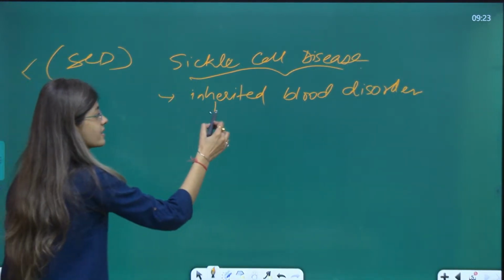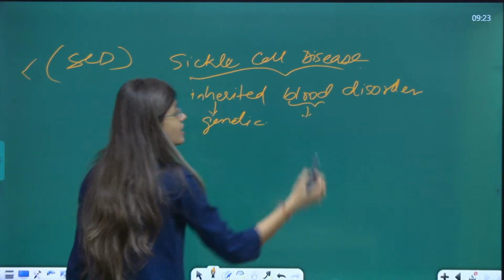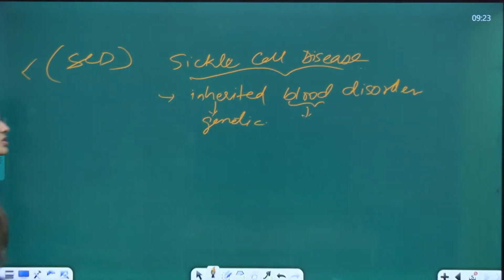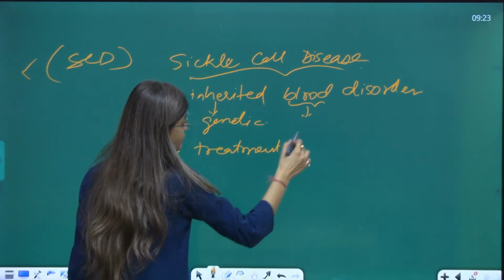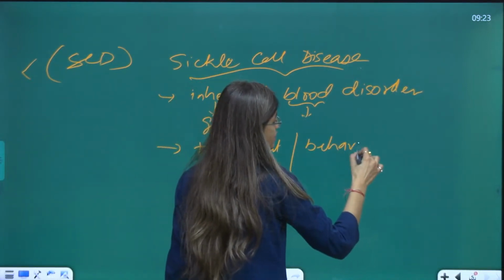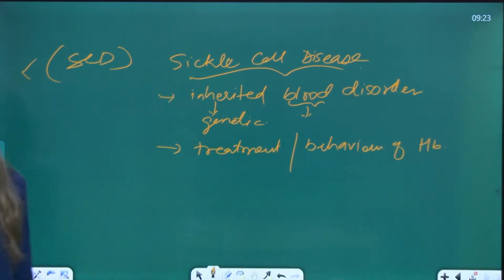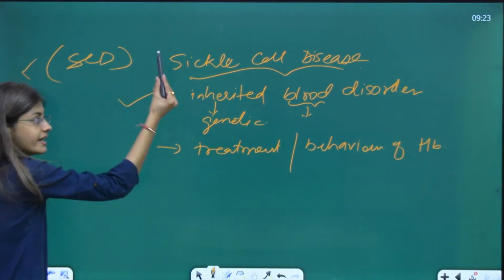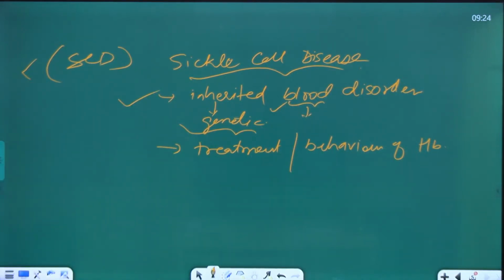That means it is a genetic disease related to the blood, or the amount, the treatment or the behavior of hemoglobin in the body of a person, right? This is an inherited, that means genetic, blood-related disorder known as sickle cell anemia or sickle cell disease.